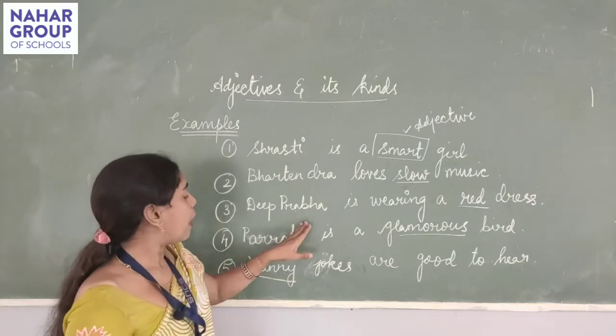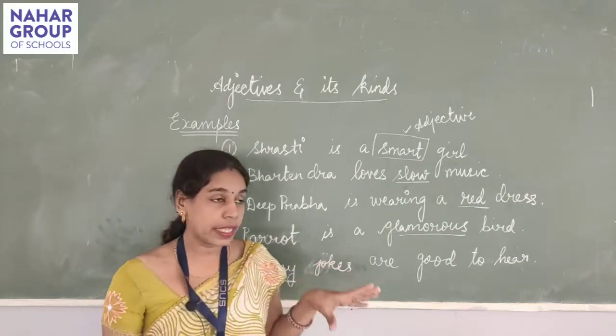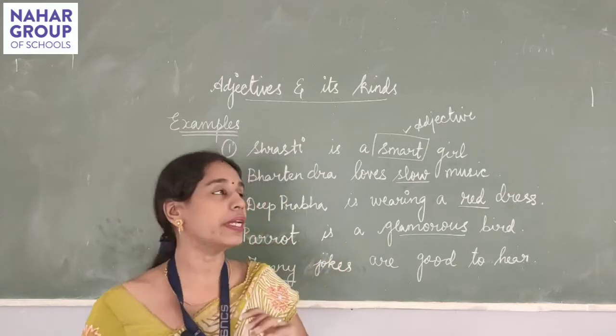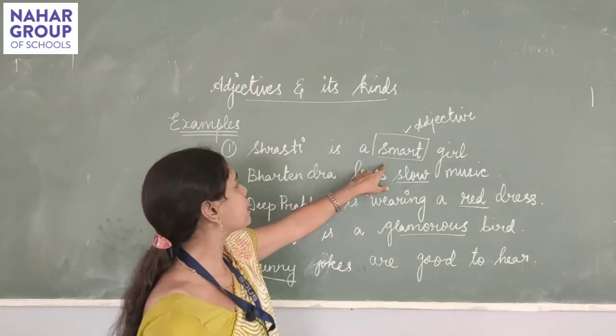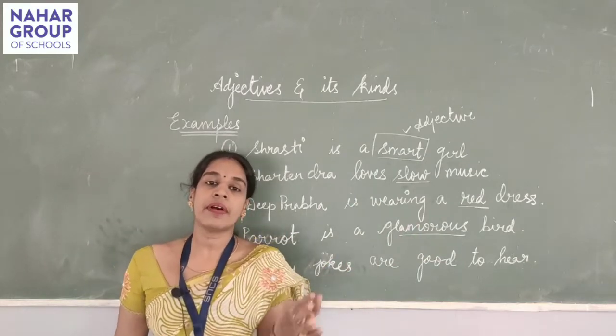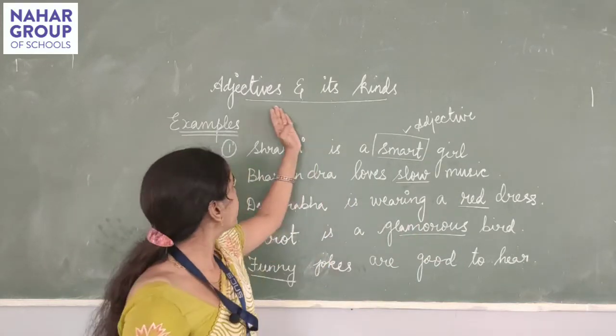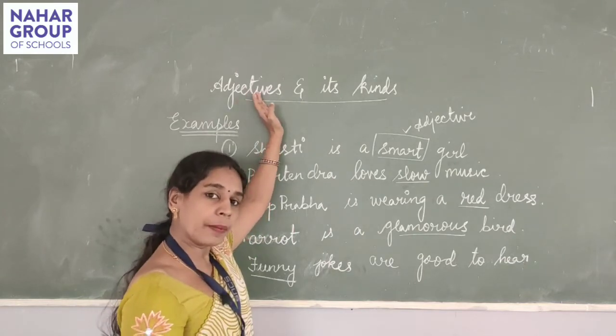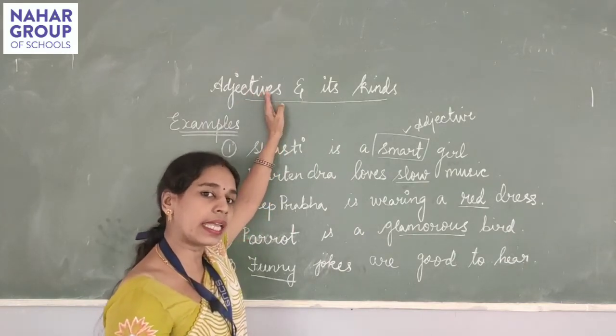So, again and again I will repeat the same thing, that adjective means the word that describes the noun even more better. Noun की क्वालिटी बताने वाले शब्द को adjective कहा जाता है, जिसे हिंदी में अपन विशेषण के नाम से जानते हैं.